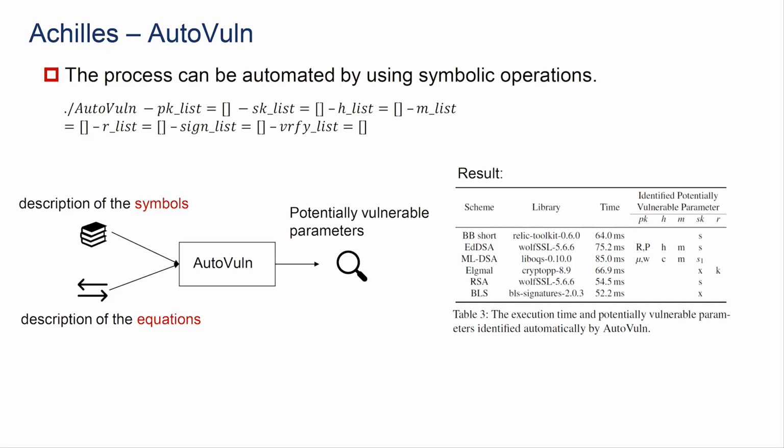We have found that the process can be automated by using symbolic calculations. We have designed a program called AutoWarner to perform this automation. The input of AutoWarner is the description of the symbols and the description of the equations of the symbols. And the output is some potentially vulnerable parameters. The result from AutoWarner is in Table 3.